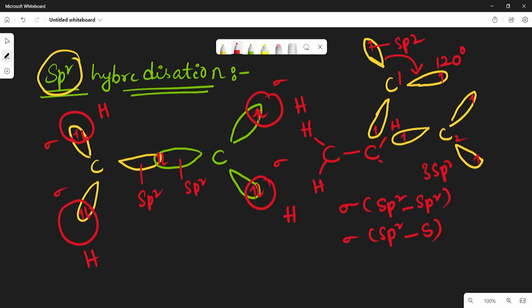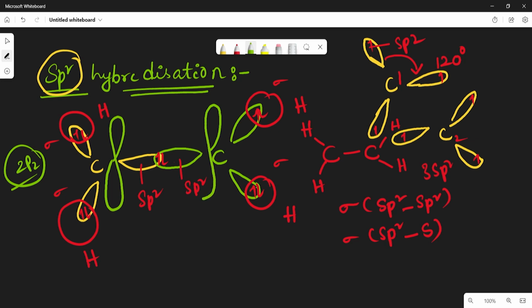Now we already discussed that on each carbon atom the 2pz orbital remains unhybridized, which means it is not involved in the hybridization. So each carbon atom has one 2pz unhybridized orbital. If these two unhybridized 2pz orbitals overlap laterally, then there exists a pi bond.